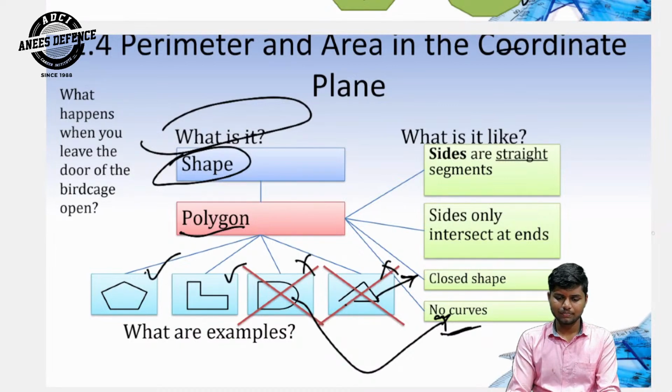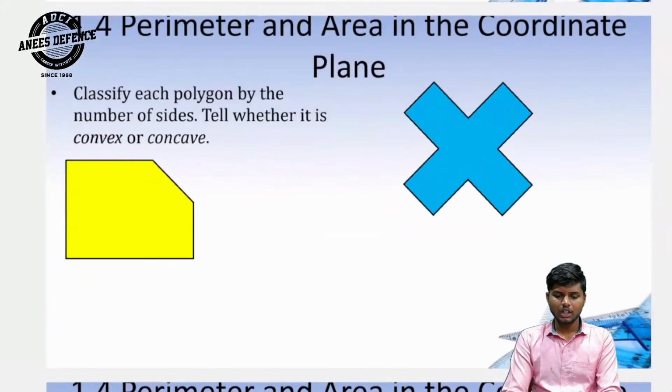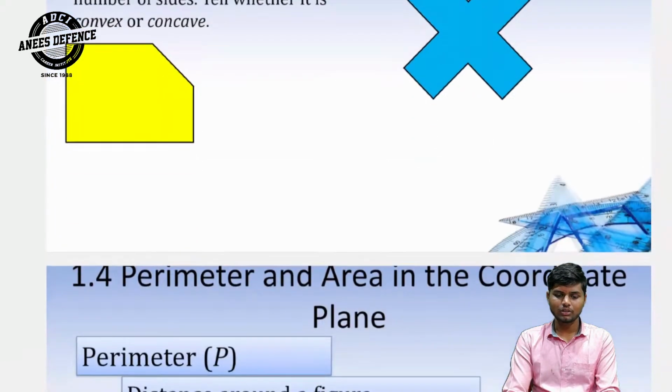Next. Classify each polygon by number of sides and tell whether it's convex or concave. This is your homework.